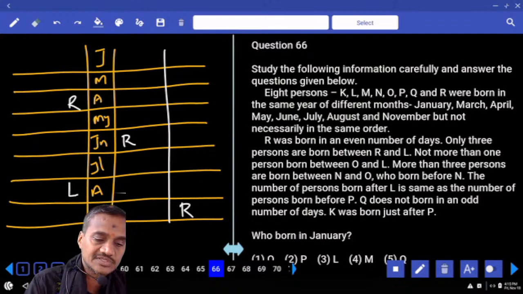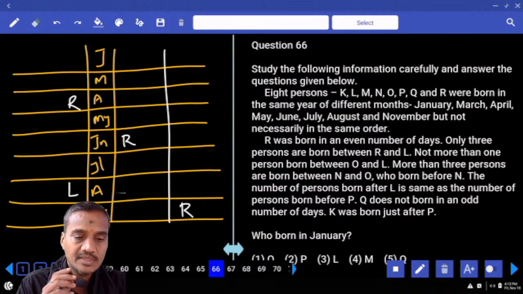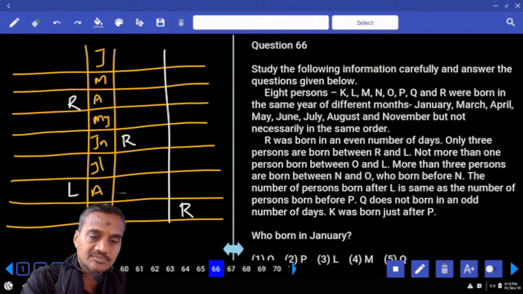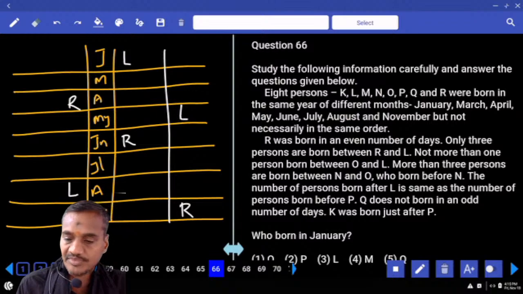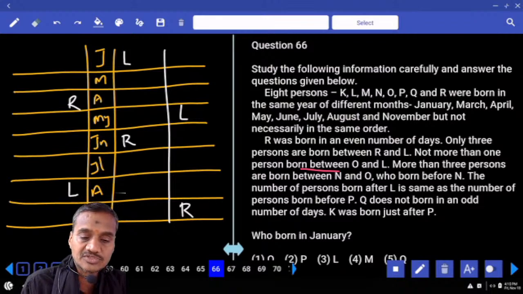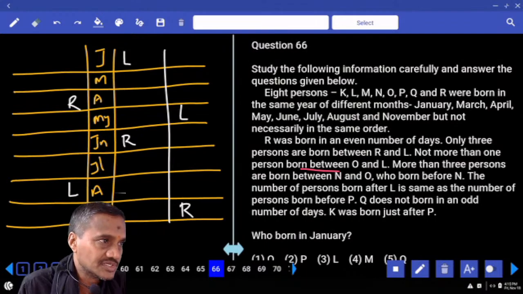Now in the first case, L must be in the month of August. And in the second case, L must be in the month of Jan. And in the third case, L must be in the month of May. And not more than one person between O and L. That means O and L can be adjacent, or there is one person between these two.